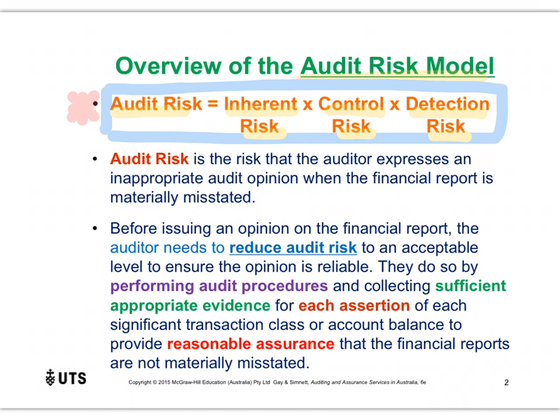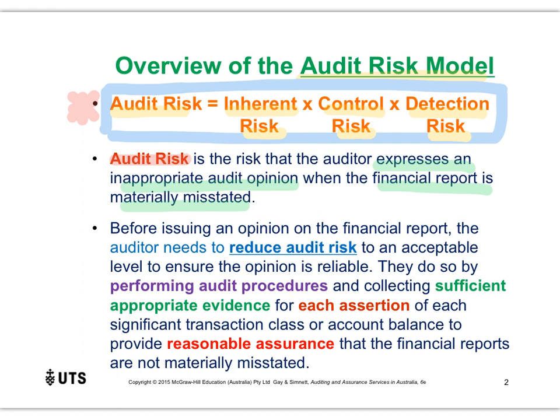Audit risk. What is audit risk? Audit risk is the risk that the auditor expresses an inappropriate audit opinion or an inappropriate audit conclusion when the financial report is materially misstated. Now, what does this mean? Essentially, what this is saying is audit risk, guys, is the risk of providing an incorrect audit conclusion, an incorrect audit opinion as to whether the financial report is indeed true and fair or not.